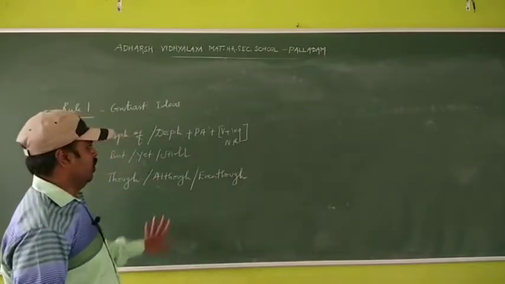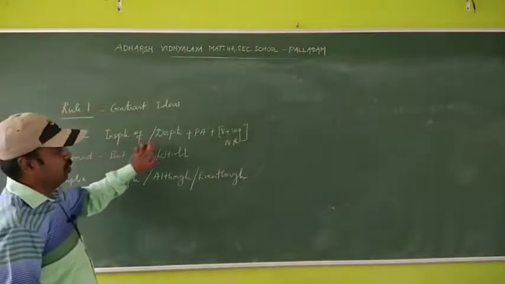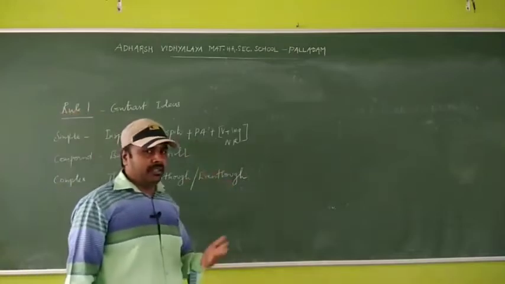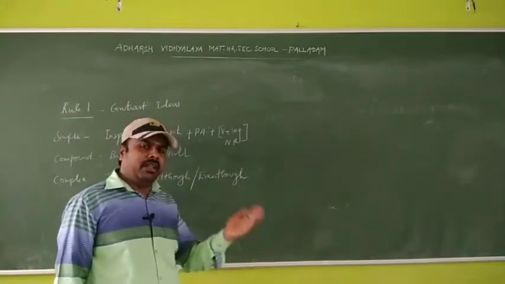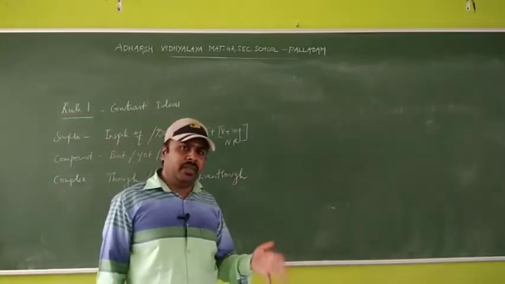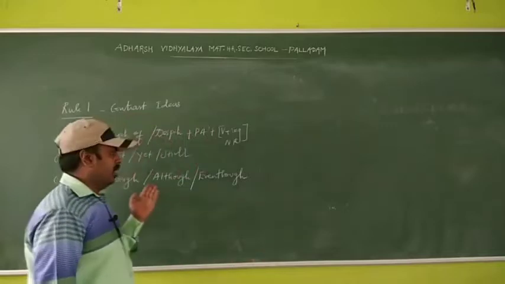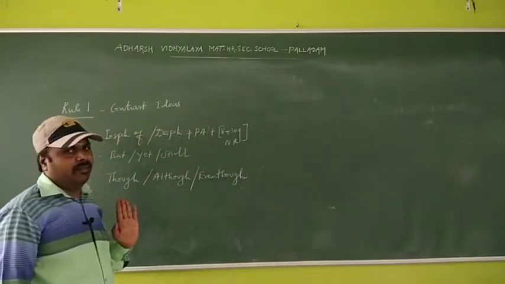So this is rule number 1: simple sentence, in spite of, despite. Possessive adjective, I said last class: he means his, she, her, they, their, we means our. These are all possessive adjectives. And coordinating conjunction, subordinating conjunction.